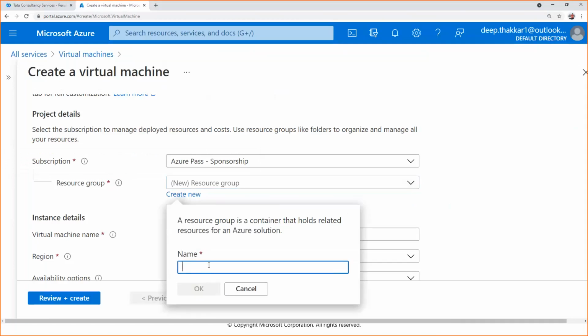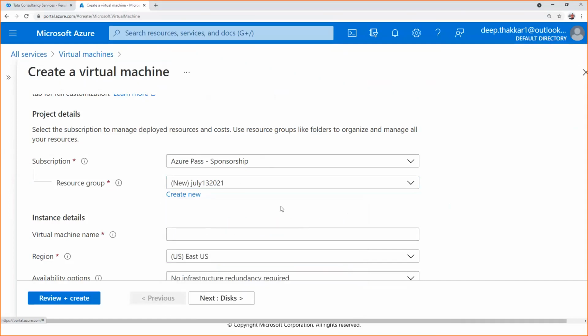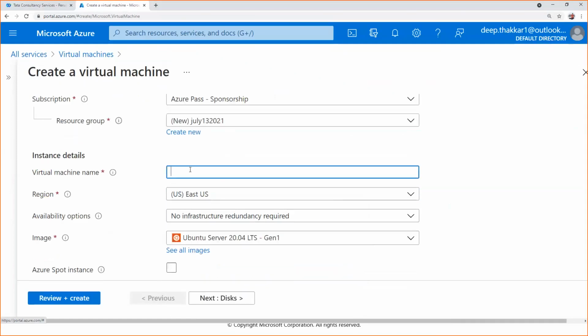I'll simply give the resource group name as today's date, July 13th, 2021. As soon as the naming conventions are correct, the green right icon will be populated. You need to just click on OK. Now the virtual machine name. I am giving demo July 13. And regions, as I showed you on the world map.